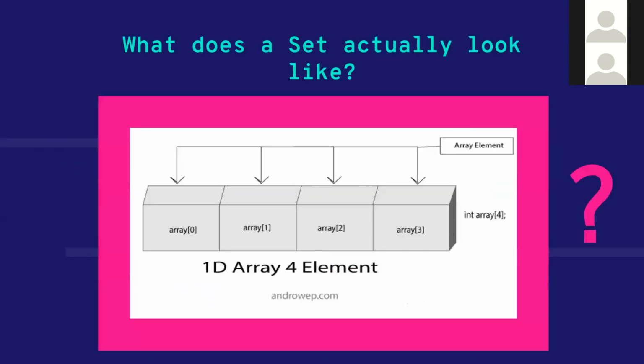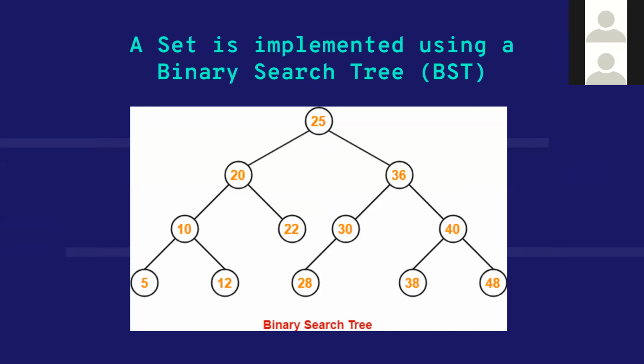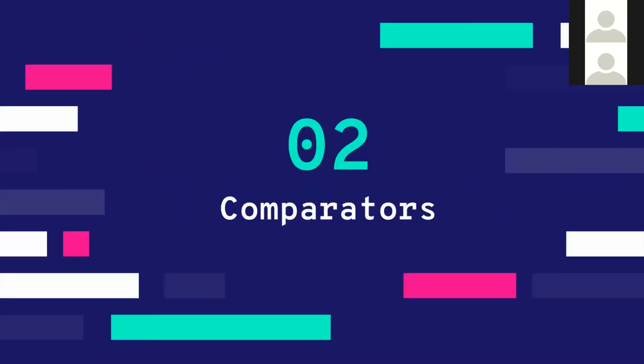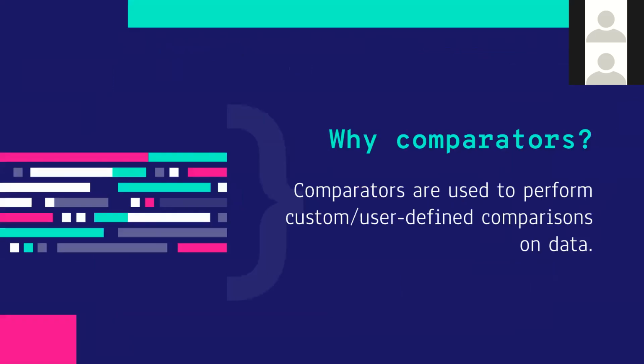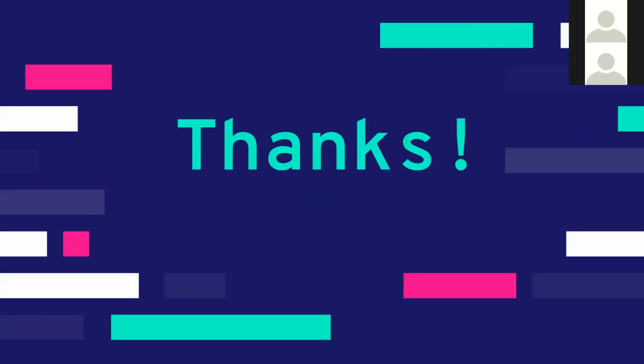We looked at what a set is and how set iterator works and how operator overloading is related to a set iterator. And finally, we looked at comparators. So yeah, that is basically what today's session was.